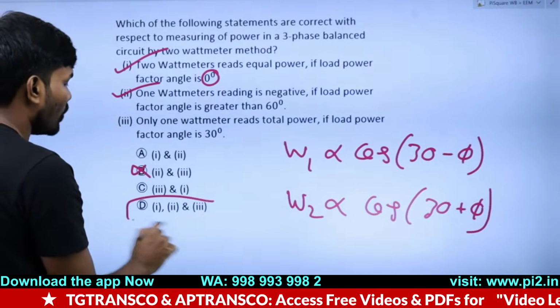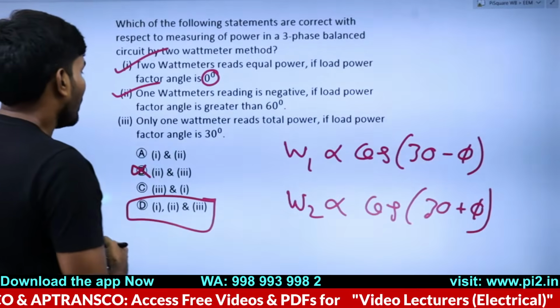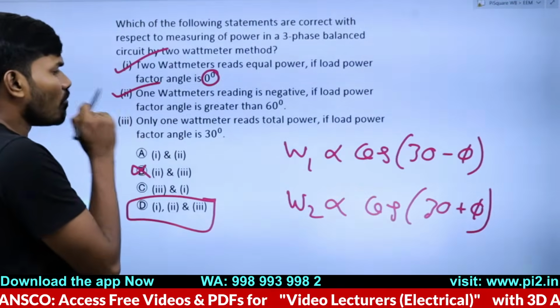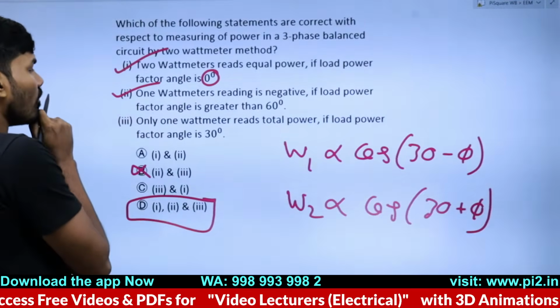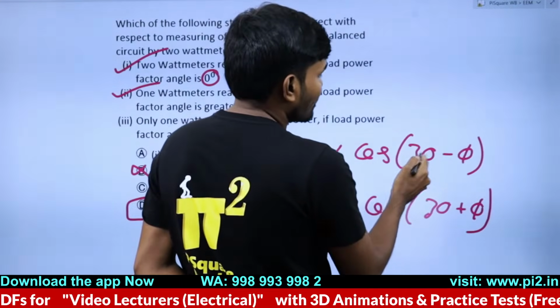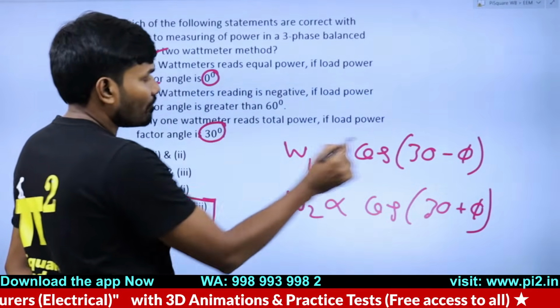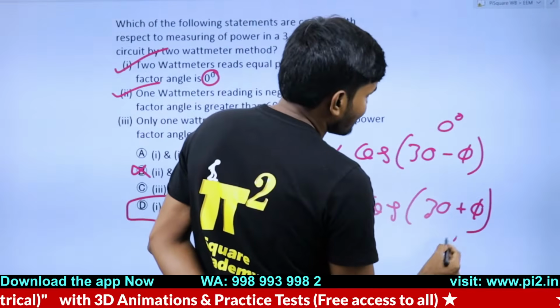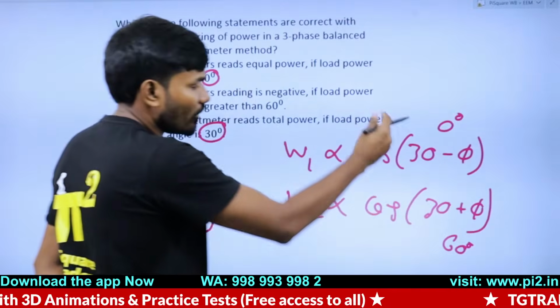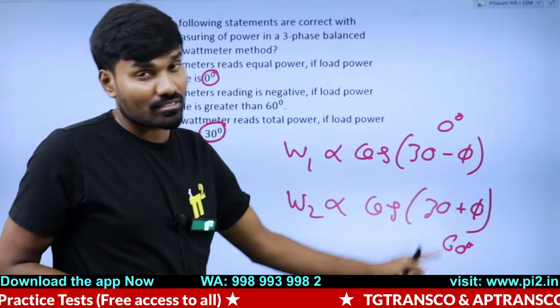Obviously, you have to check option 3 also, because all these statements are there. Let's check it out. Only one wattmeter reads the total value if load power factor angle is 30 degrees. No, definitely not. Because 30 minus phi is 0 degrees and 30 plus phi is 60 degrees, both are having some positive values.